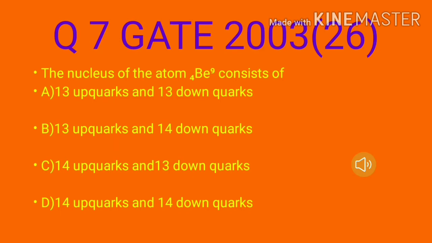This question is asked in GATE 2003, 26th question. The nucleus of the atom beryllium consists of, the following answers are given: A. 13 up quarks and 13 down quarks. B. 13 up quarks and 14 down quarks. C. 14 up quarks and 13 down quarks. D. 14 up quarks and 14 down quarks.